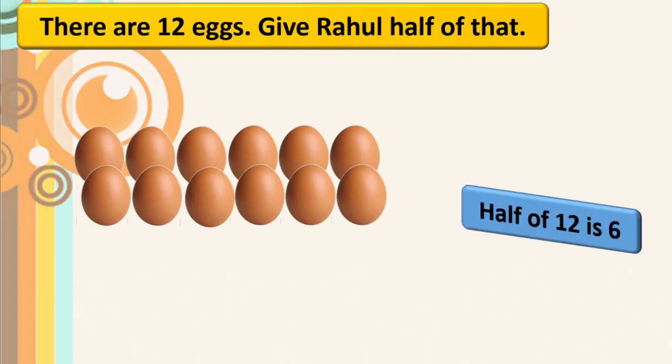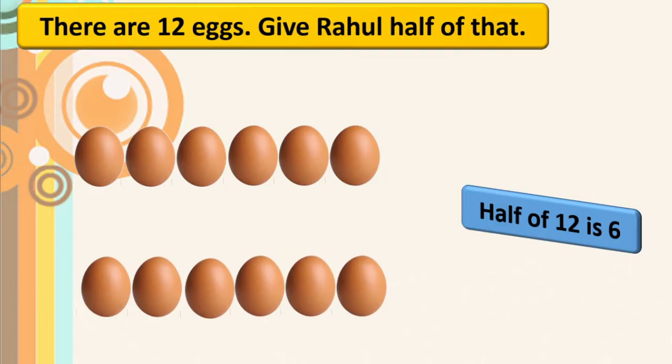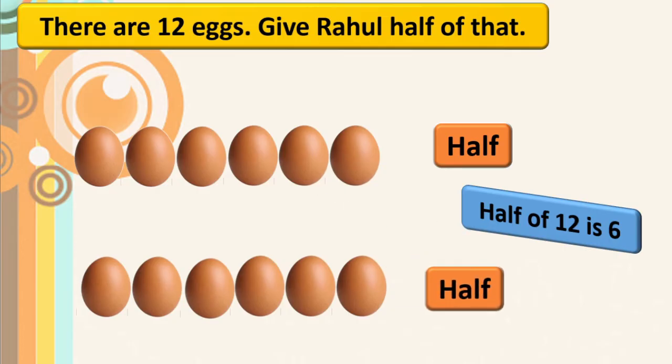Here we know that half of 12 is 6, isn't it? 6 twos are 12. Correct? So half of 12 is 6. So this 6 we will give to Rahul. This is nothing but half of 12 and this is also half of 12. Same portion.